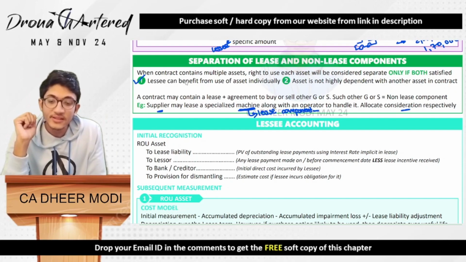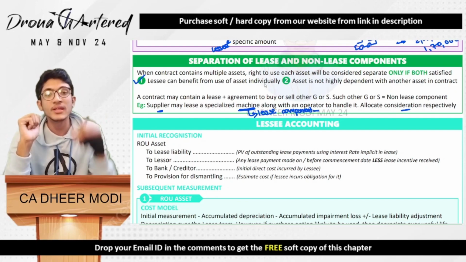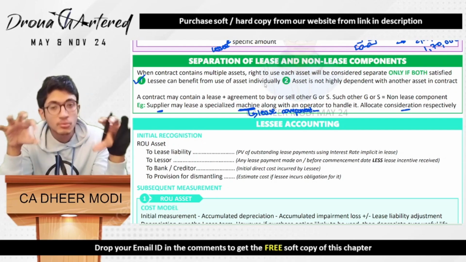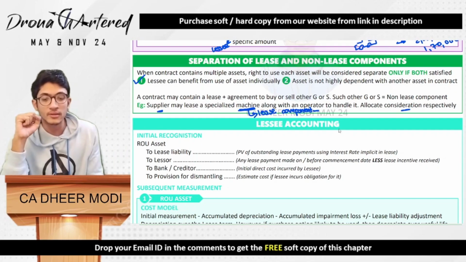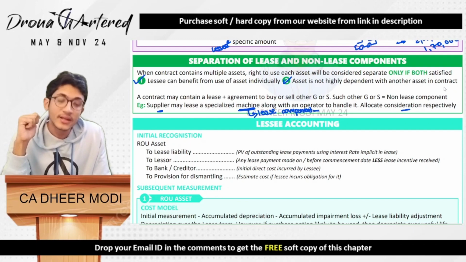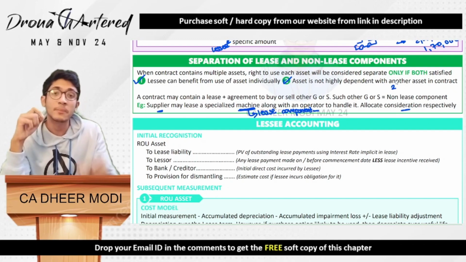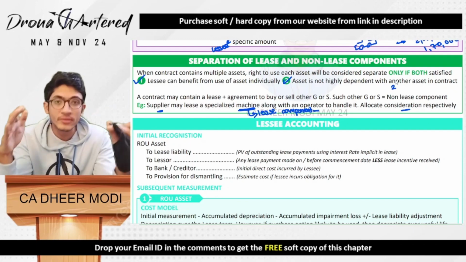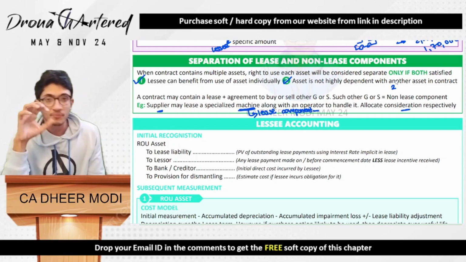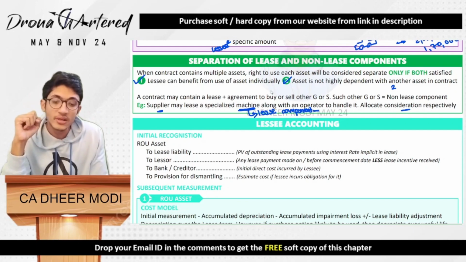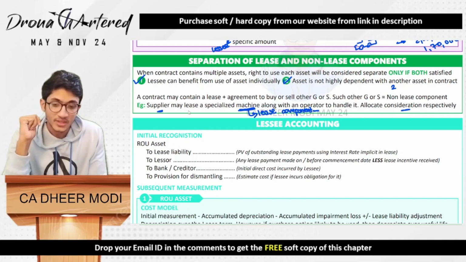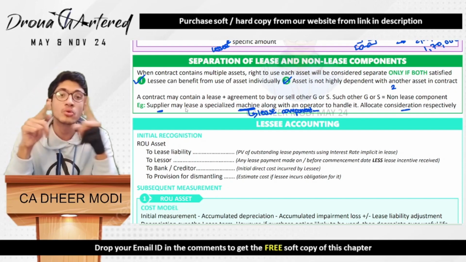So first is whether the lessee can benefit from the use of the asset individually. That means if the contract contains two assets, can I separate both these assets and can I get value from both of these assets? And second, the asset is not highly dependent on another asset in the contract. So if two assets are dependent on each other, they will not be viewed as two separate assets, but will be viewed as one asset and the value will be assigned to both of them together. So only if both of these conditions are satisfied will you separate these two. So in this case, the operator and the machinery are both connected to each other.